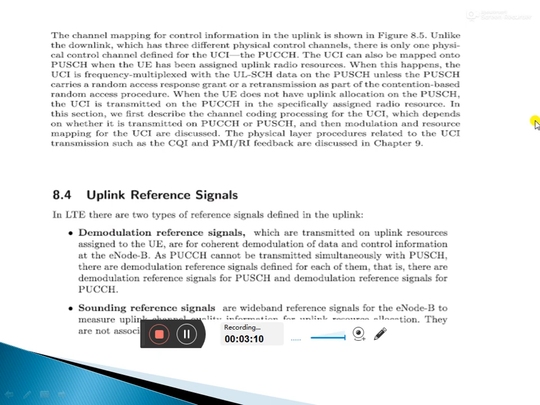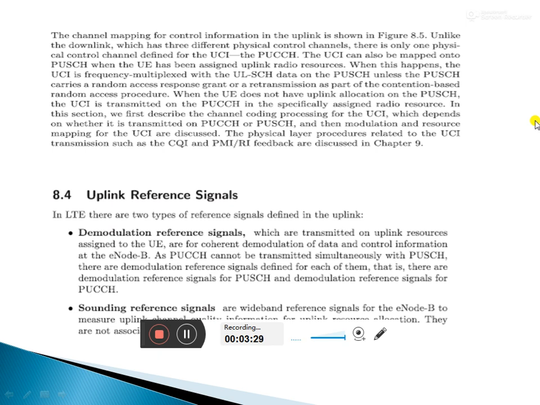Now the sounding reference signals. These signals are used over a wide band, not a narrow band. Wide band means a wide area.